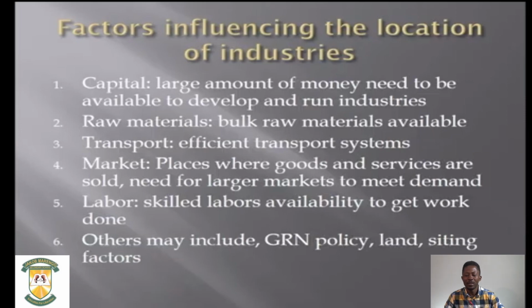The third thing is transportation. You need to know, that one is clear. An efficient transportation network, very important. The market, definitely you cannot have an industry which is isolated like a farm, far from the entire market. Your industry should be located closer to the market.